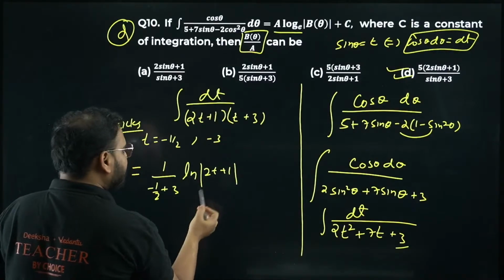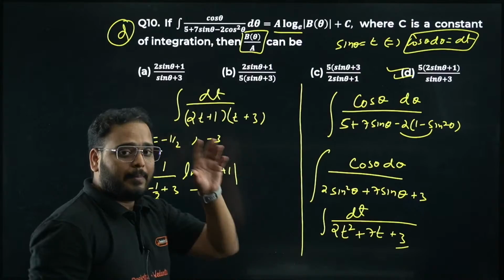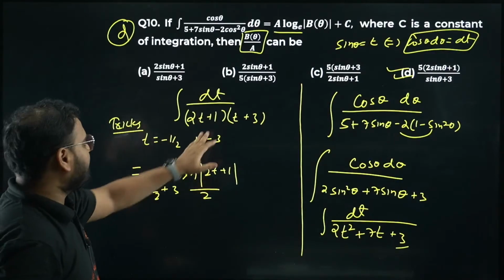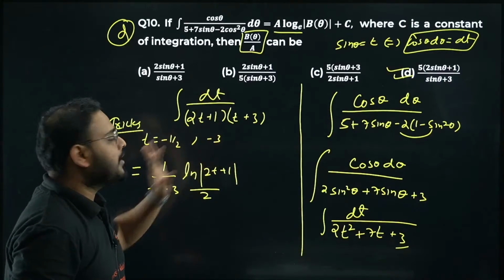If you're taking log, after integration you have to divide by 2. I'll repeat my step, please follow me. Please pay complete attention on the board right now. It's a trick. Put t as minus 1 by 2. We have two factors, 2t plus 1 and t plus 3. From here you get minus 1 by 2, from here you get minus 3.